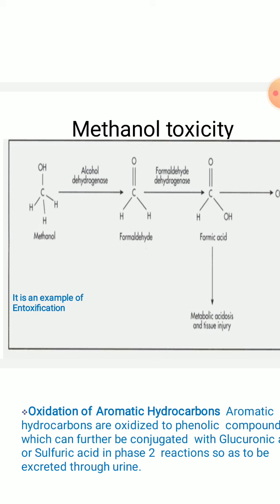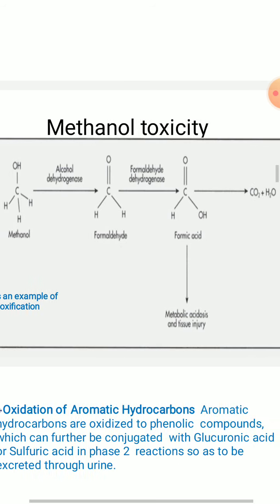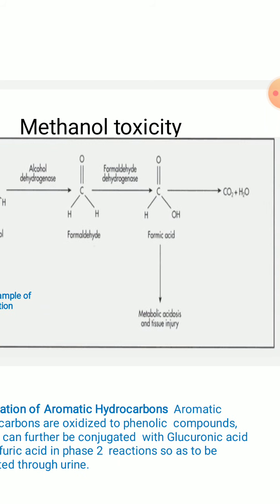You can see here methanol to formaldehyde conversion by the enzyme alcohol dehydrogenase. Next, formaldehyde dehydrogenase, that is aldehyde dehydrogenase, acts upon formaldehyde, forming formic acid. Then it is completely oxidized to carbon dioxide and water.